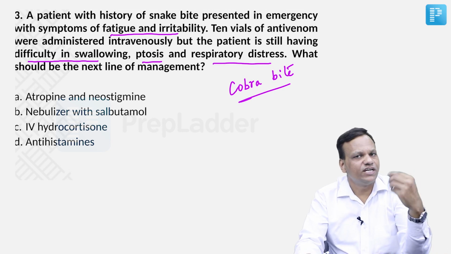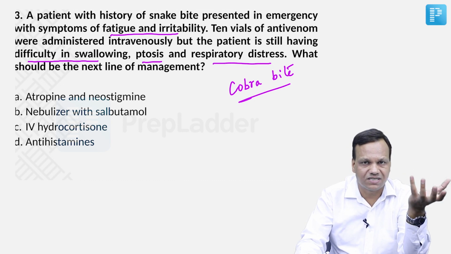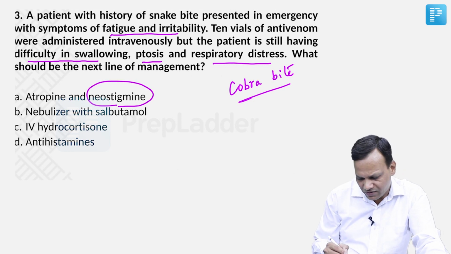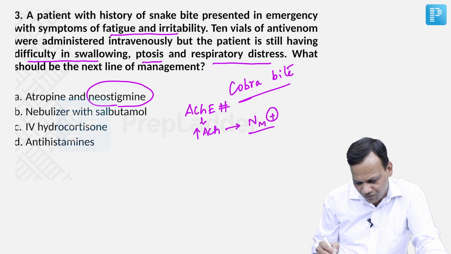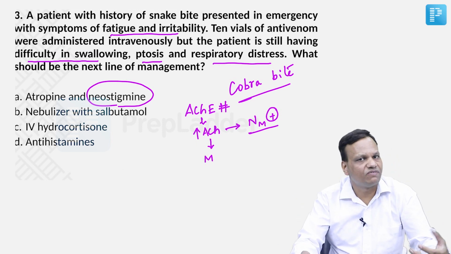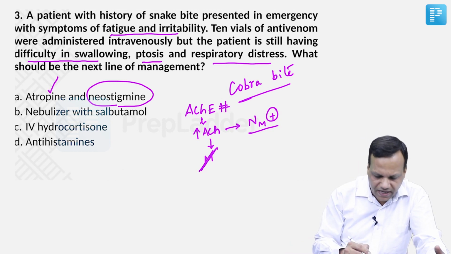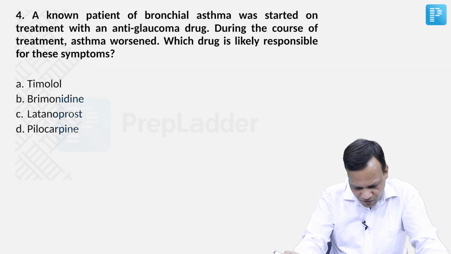For a cobra bite, we need to give antivenom, which has been given. If antivenom is still not able to improve the muscle symptoms, what will we do? Yes, we will give neostigmine. Remember, neostigmine inhibits acetylcholinesterase. That increases acetylcholine, which stimulates the NM receptor, so muscles will start working. But the problem is, when acetylcholine increases, it will stimulate muscarinic receptors also, leading to side effects. To stop those side effects, we give a muscarinic blocker, which is atropine. So atropine plus neostigmine will be given to this person. Okay, moving to the next question.